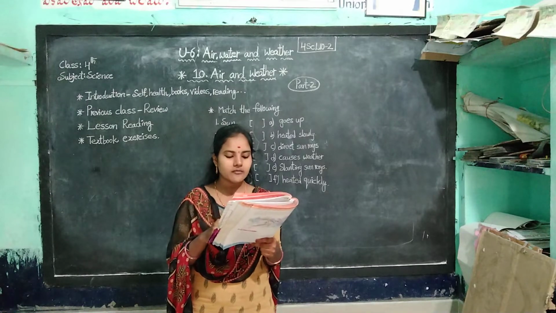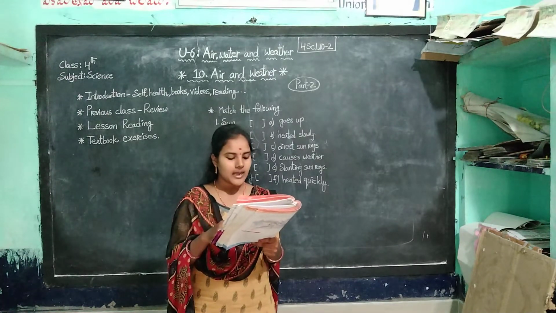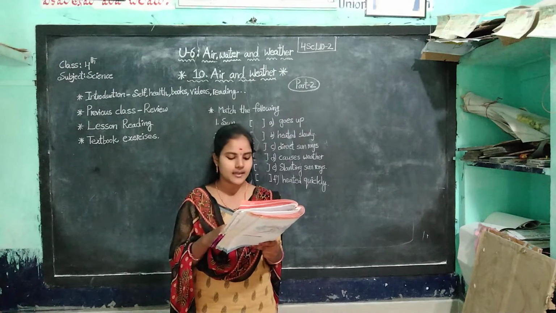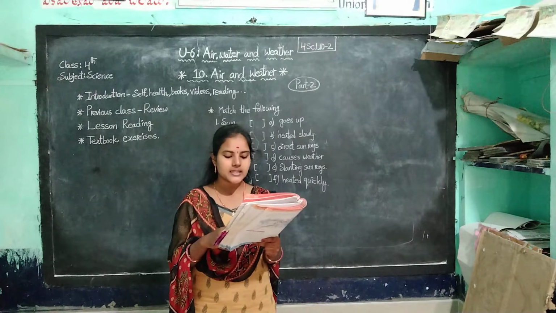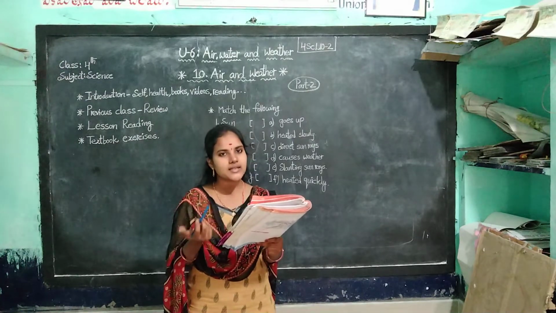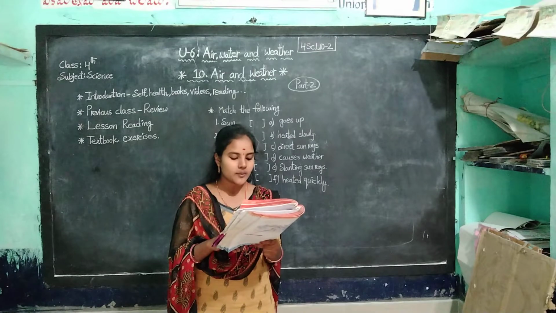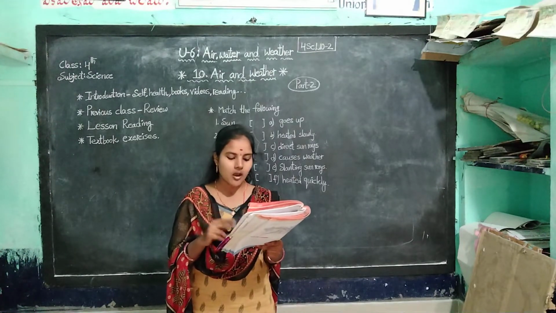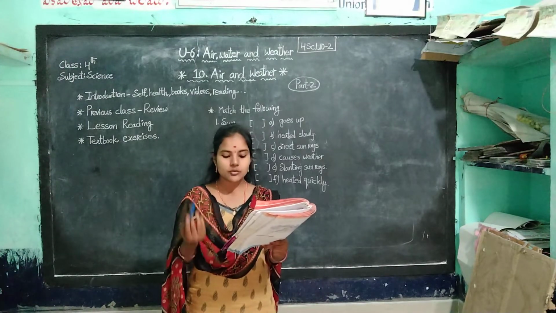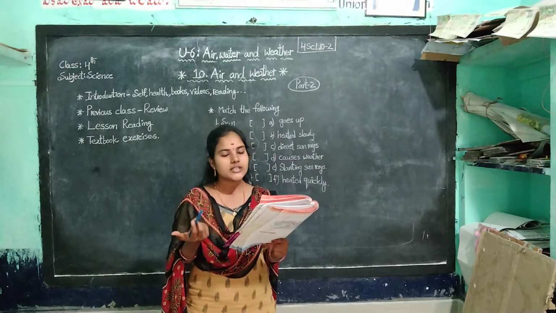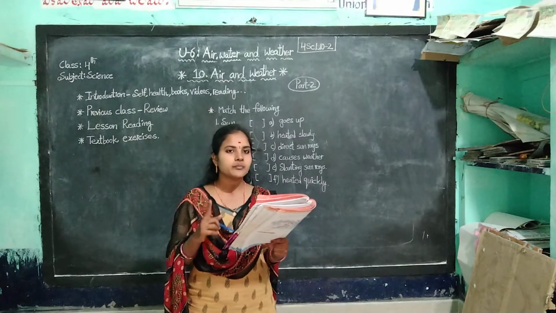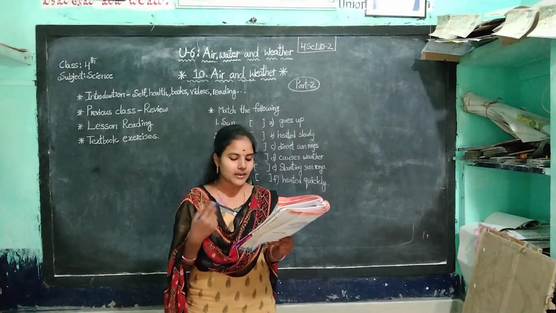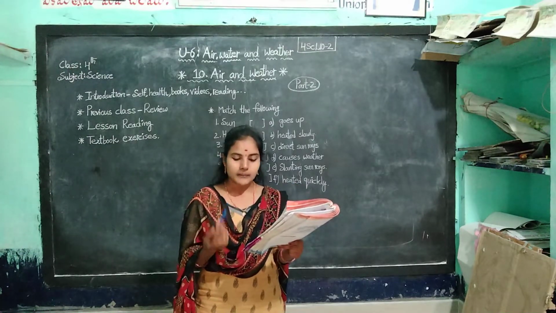Very easy. The changes in weather are caused by sun and the tilted line about which the earth spins, the axis of the earth. And blowing of air from the sea to land is which breeze? Sea breeze or land breeze? Sea breeze. And blowing of air from land to sea is land breeze. And the process of water vapor changing to water on cooling is called which one? Evaporation or condensation? Very good. Condensation.